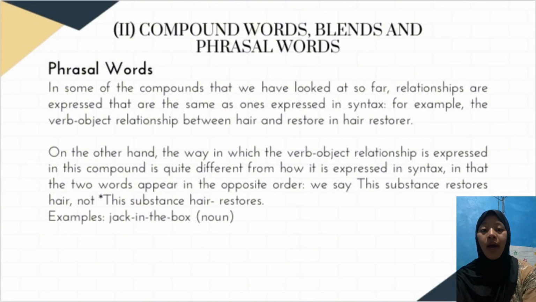On the other hand, the way in which the verb-object relationship is expressed in this compound is quite different from how it's expressed in syntax, in that the two words appear in the opposite order. We say this substance restores hair, not this substance hair restores. Example: jack-in-the-box is a noun.